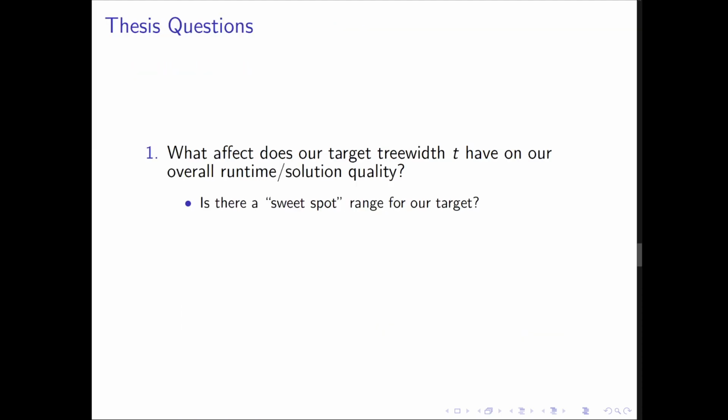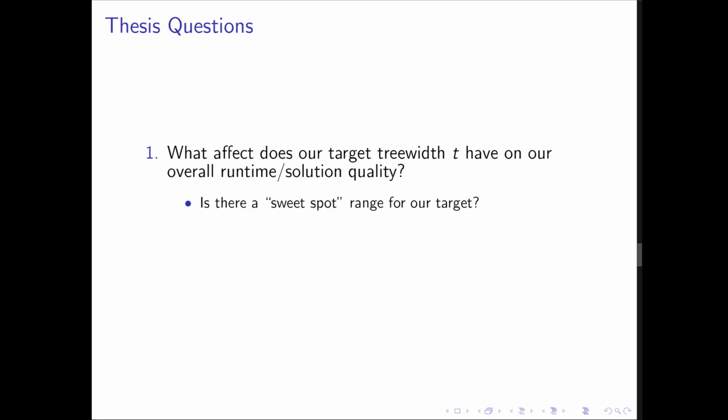Done as an extension to our current paper, and as a result of early data, I wanted to explore some further reaching modifications of the structural rounding framework. For context, when editing to a parameterized class, there are two important values to consider: initial and target. For bounded tree width, initial tree width k is the tree width of our original graph. Our target tree width t is then how close to a tree we choose to edit our original graph to be. For my thesis, I've chosen to explore the effects of target tree width for a few reasons.